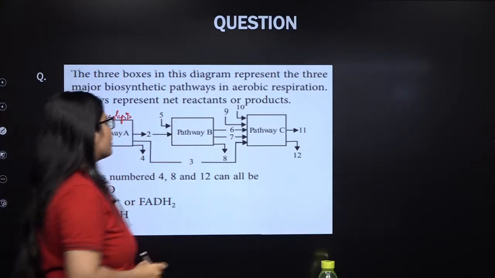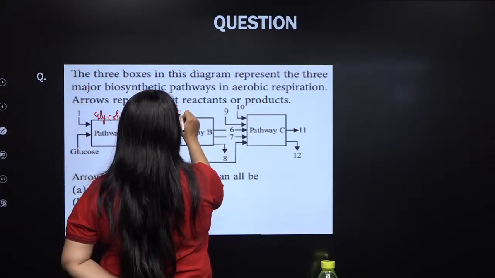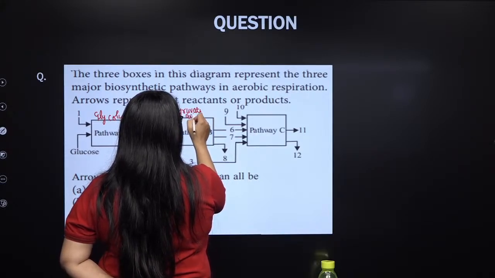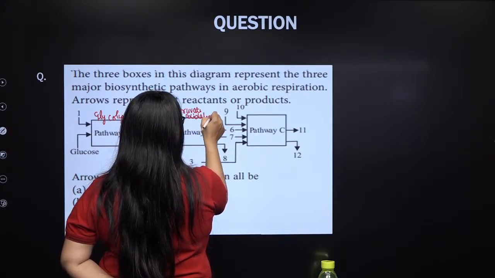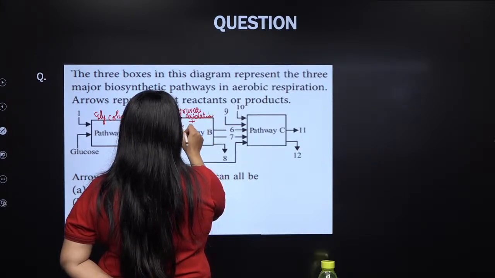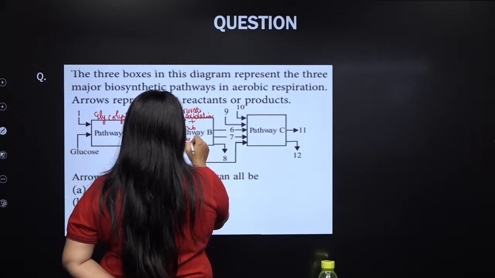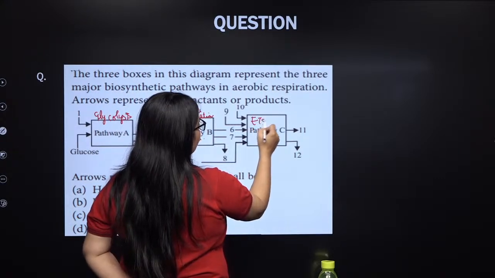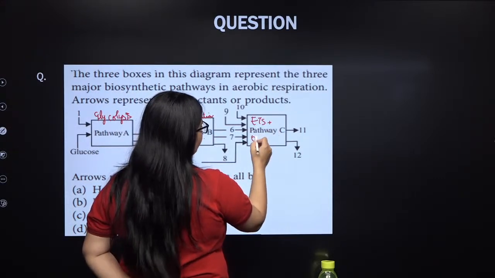Pathway B is your pyruvate oxidation plus Krebs cycle. Pathway C is your ETS plus oxidative phosphorylation.